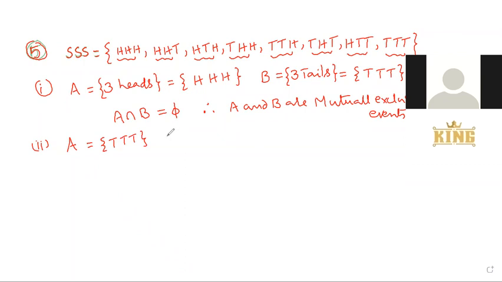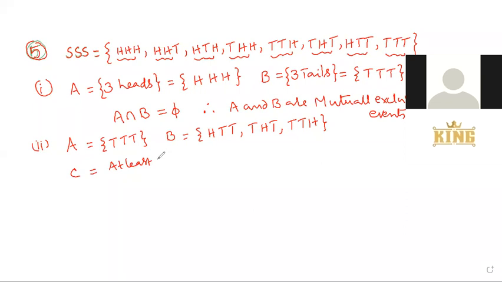Next, B I am taking as two tails and one head: H, T, T, T, H, T, and T, T, H. Next, C I am taking as at least two heads.